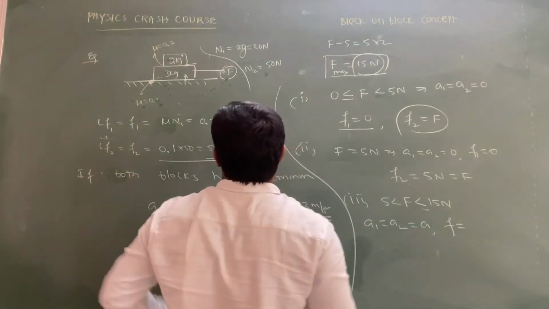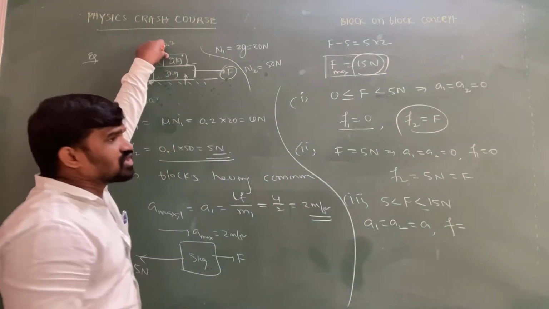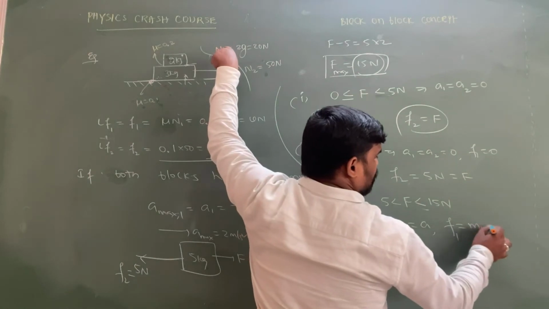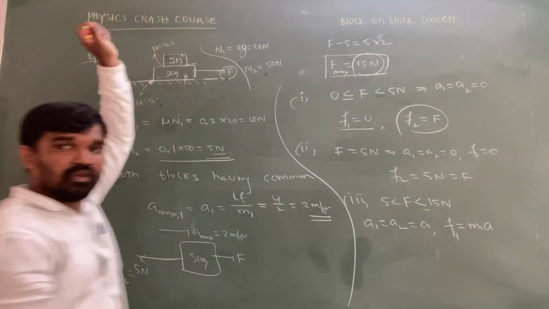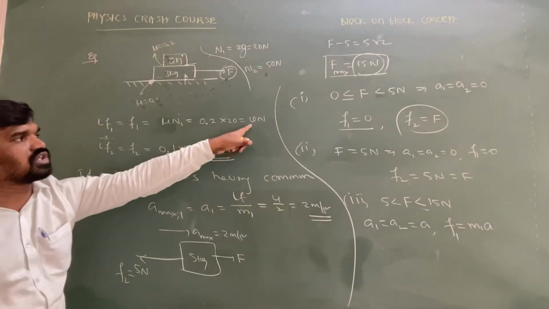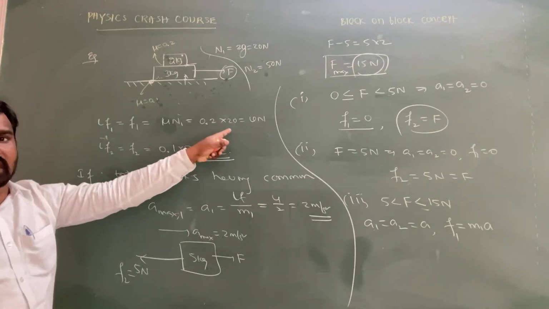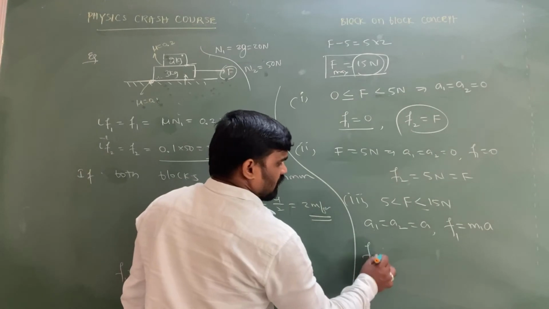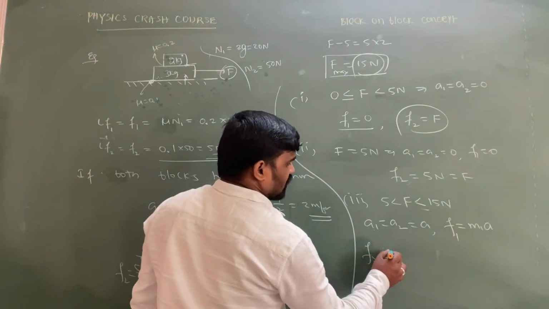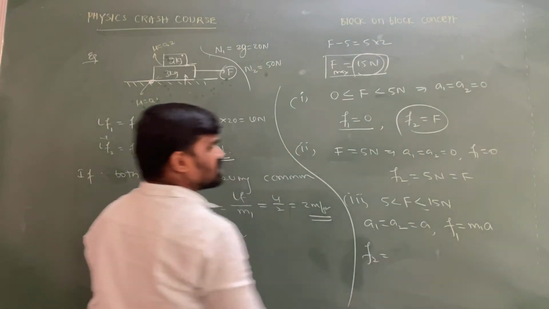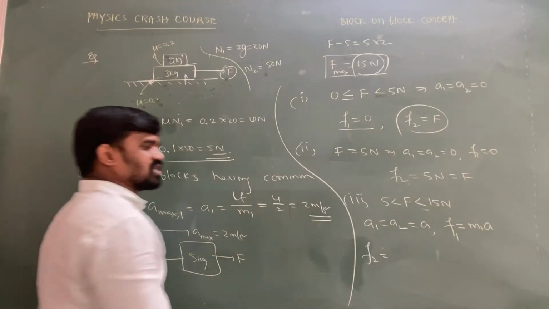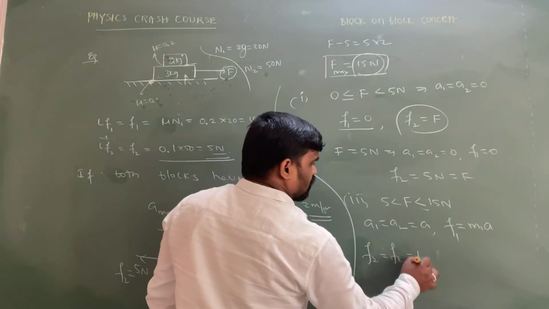The upper block is experiencing the frictional force, which is equal to static friction. Static friction is equal to mass into acceleration only, because the maximum value of static friction is 4 Newton, but it is not equal to 4 Newton every time. Okay, next another important point: what can I write for F2, sir? F2 value is equal to, when the blocks start to accelerate, at that time kinetic friction is there, sir. What can you write for the kinetic friction, sir?